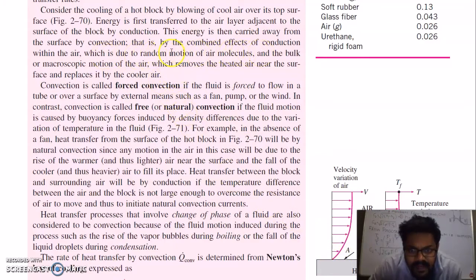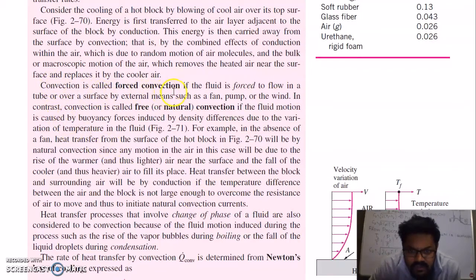The combined effect of conduction within the air, which is due to random motion of air molecules, and bulk or macroscopic motion of air. So there are two types of motion here. One is conduction, which is within the molecules' movement. Second is convection, meaning the air molecules themselves move from the adjacent layer to the upper layer and carry the heat.